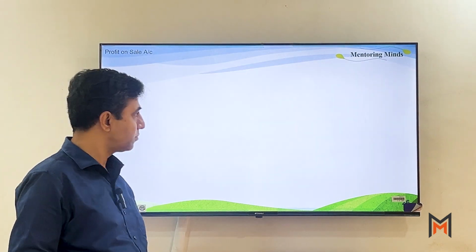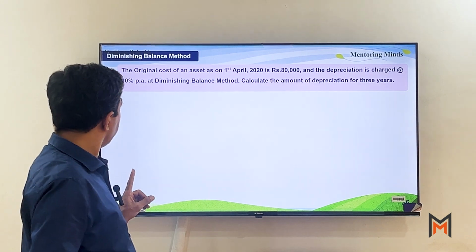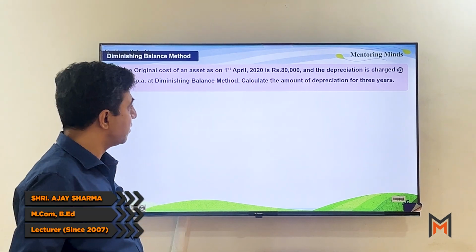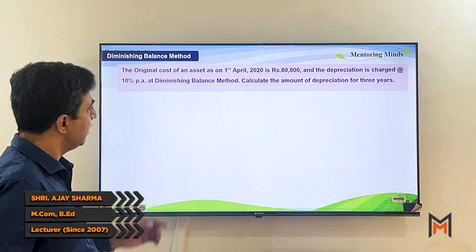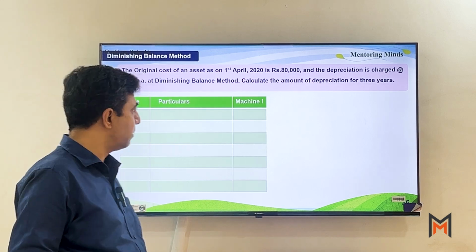And the last one, that is the diminishing balance method. Now what is this diminishing balance method? The same question we are going to take, considering the diminishing balance method.